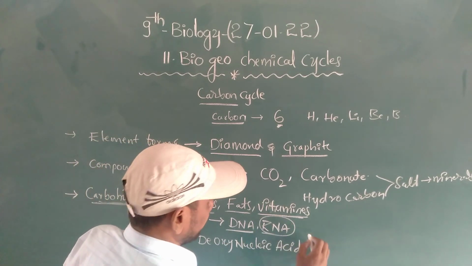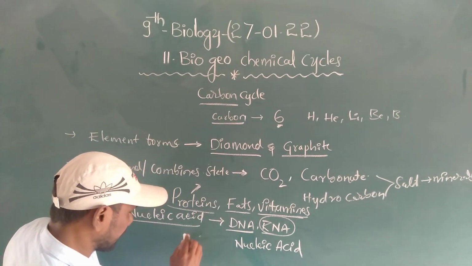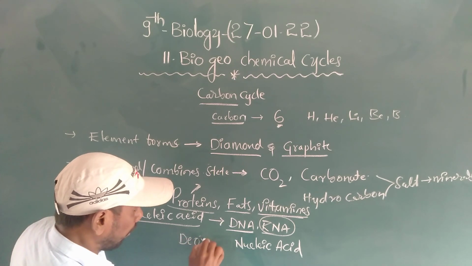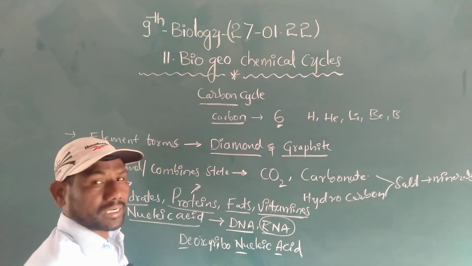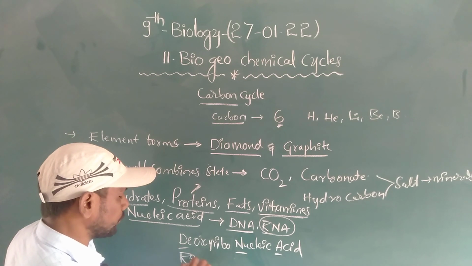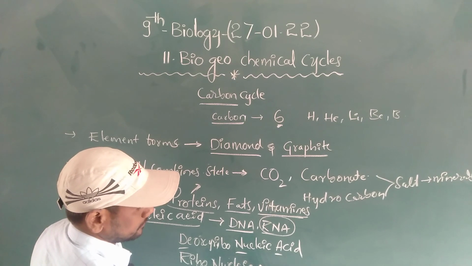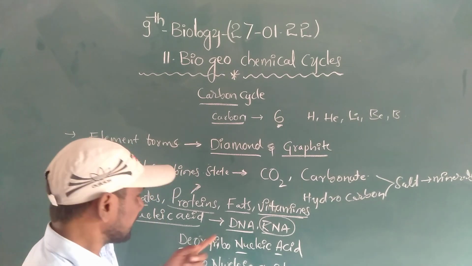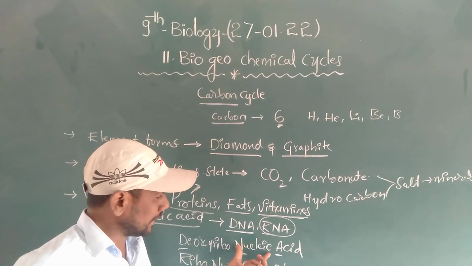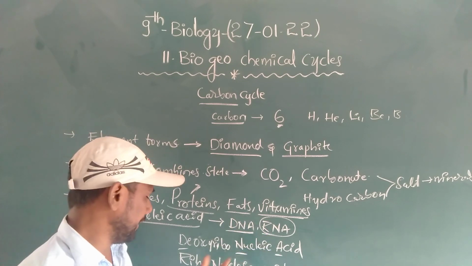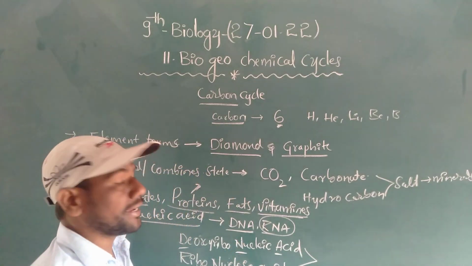Next, RNA is ribonucleic acid. What is the full form of DNA? Deoxyribonucleic acid. Next, RNA, ribonucleic acid. What is the difference between DNA and RNA?